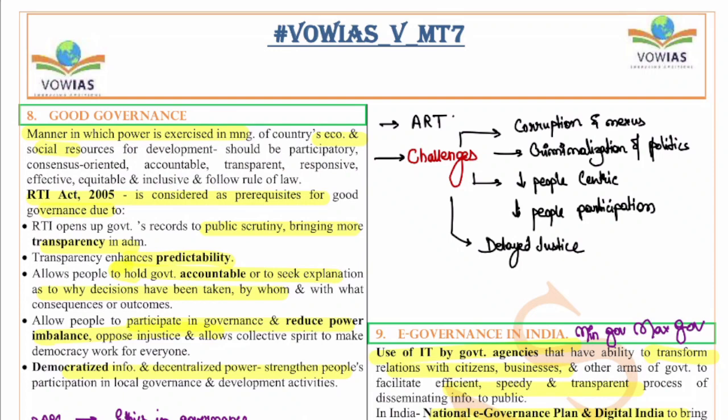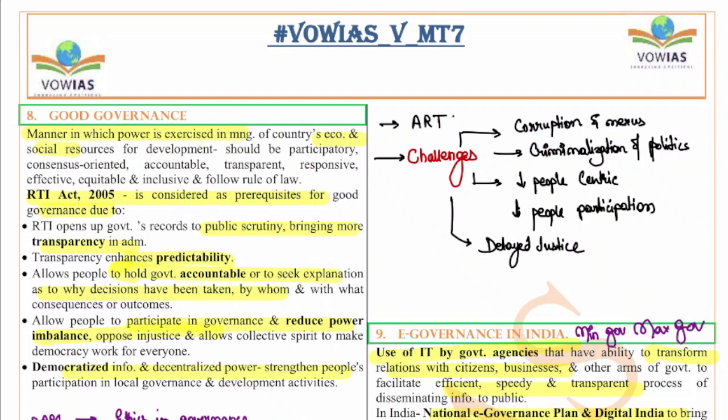It also allows the people to hold the government accountable or to seek an explanation as to why the decisions have been taken by them in the so and so manner. Also, good governance will allow the people to participate in the governance and reduce the power imbalance, and also this will oppose injustice and allows the collective spirit to make democracy work for everyone. So this RTI is another thing that has democratized information and also decentralized the power. It strengthens the people's participation in the governance and developmental activities.